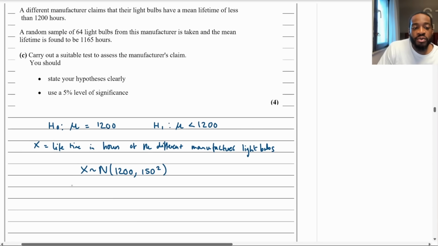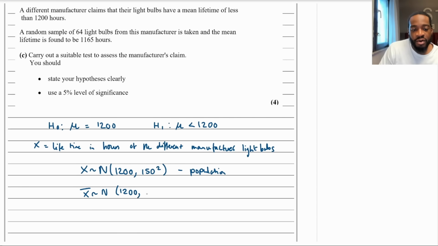Now, the sample, right? The sample you put a hat over, and then it's very, very similar. It's the same thing. However, you always have to divide your variance by your sample size, which in this case is 64 light bulbs, okay? So we're going to be using this.